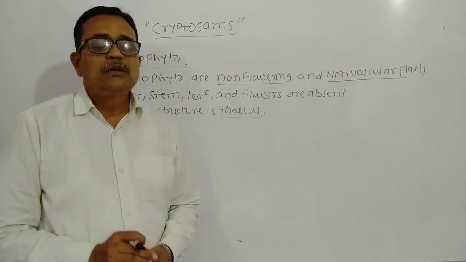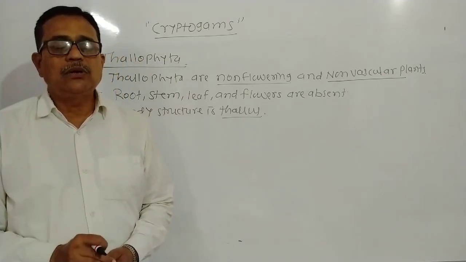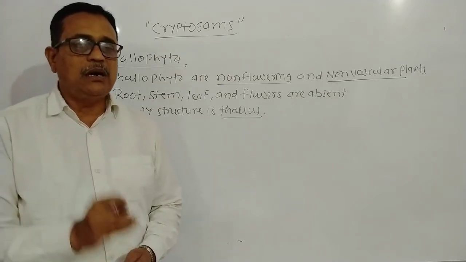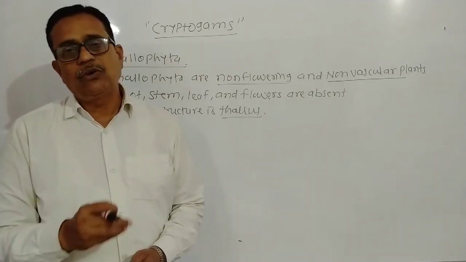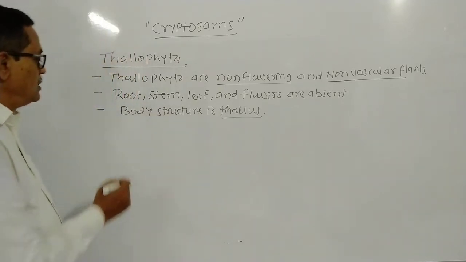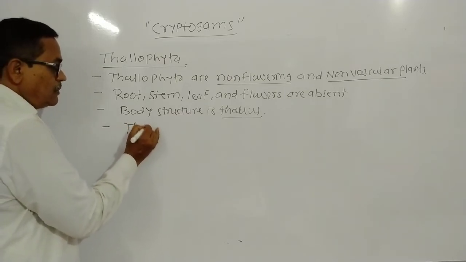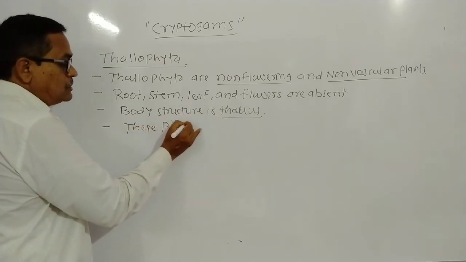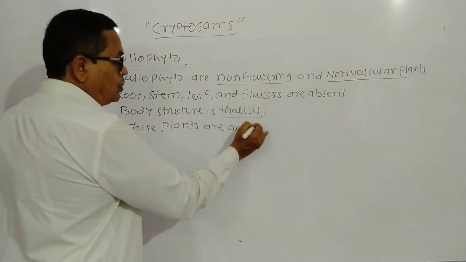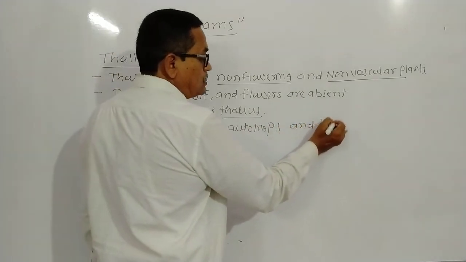And these plants are photosynthetic plants. They are autotrophs and heterotrophs also. The example of autotrophs is algae, and the example of heterotrophs is fungi. In this way, these plants are autotrophs and heterotrophs.